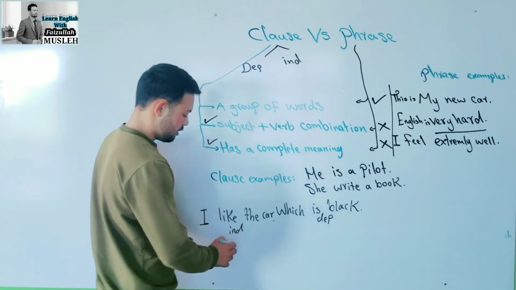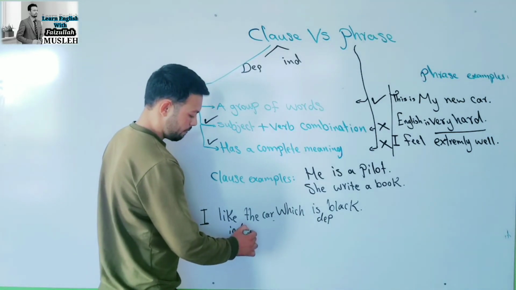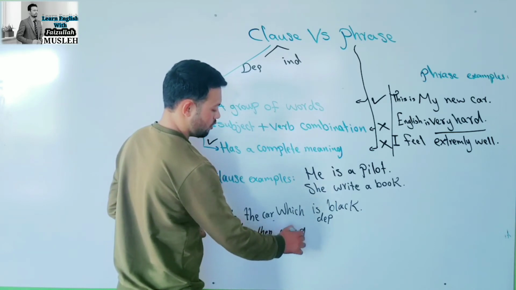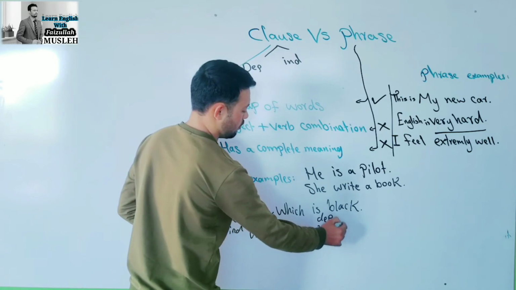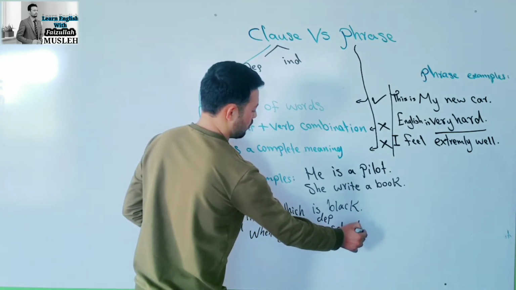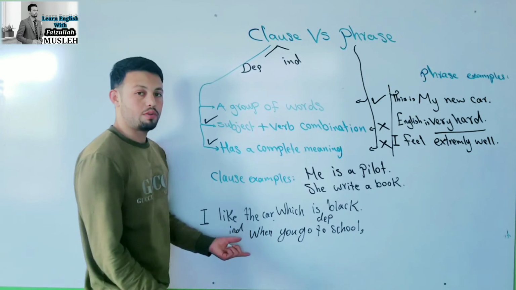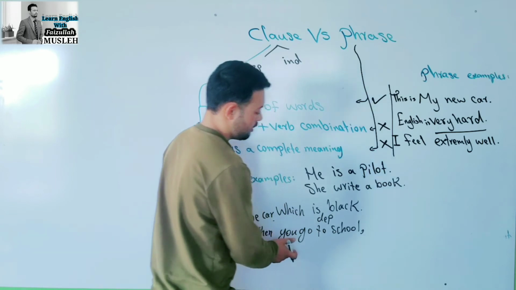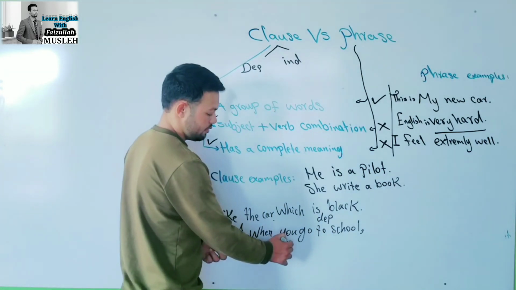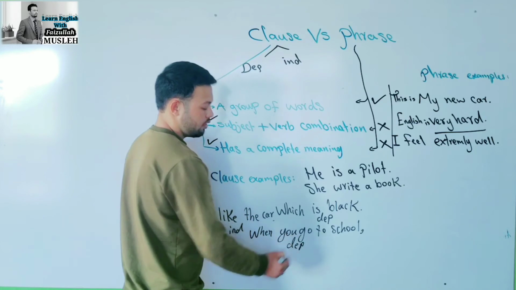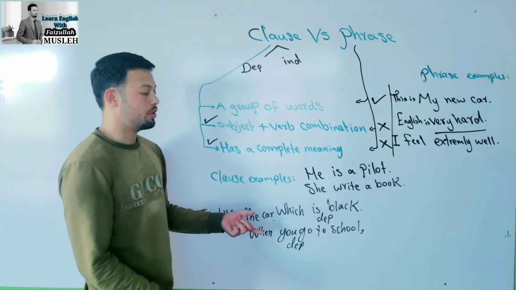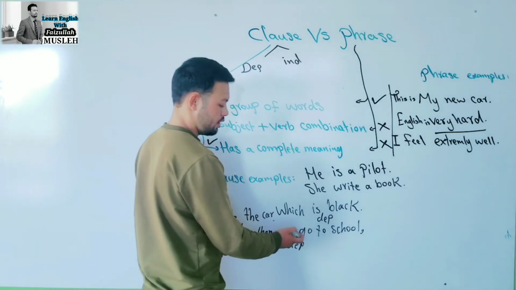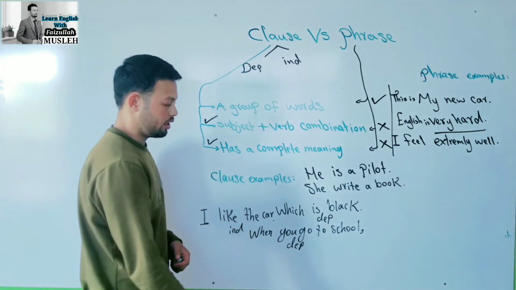Or if I make another example for this, when you go to school, so what will happen when I go to school? When you go to school, now it is a dependent clause. It is dependent on other clause to give a complete meaning. Without that, it has not a complete meaning. Although it has subject and verb, it has not a complete meaning.